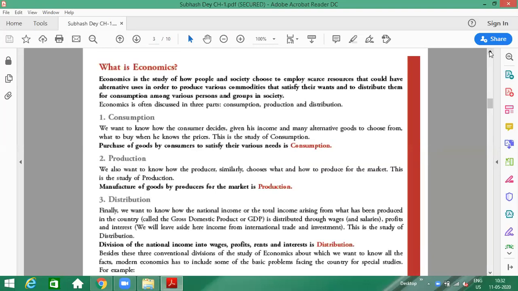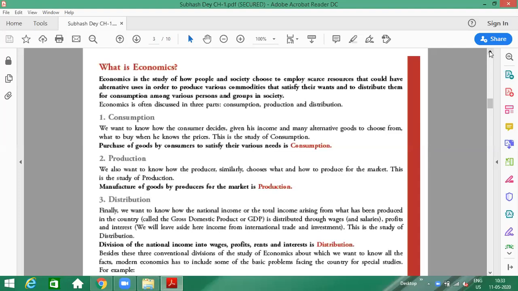And consumption actually refers to consuming the goods and services. It basically refers to the consumption of various things, goods and services. Like we can simply say that purchase of goods by consumers to satisfy their needs or wants is consumption. If I suppose want to have a bread, if I am purchasing bread, which means I am doing the consumption of bread. Then secondly, production.